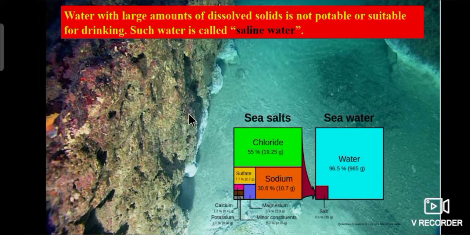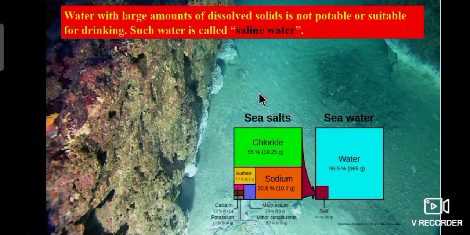See the picture like this. In addition, the oceanic volcanoes which are present inside also add salts to the sea. So, water with large amounts of dissolved solids is not potable or suitable for drinking. Such water is called saline water.